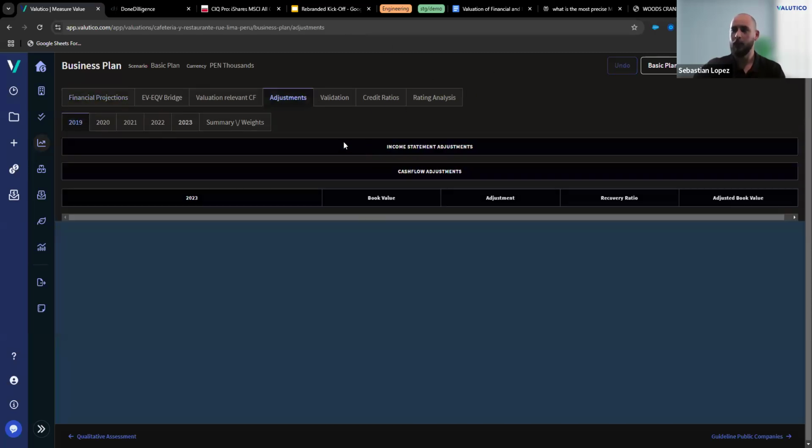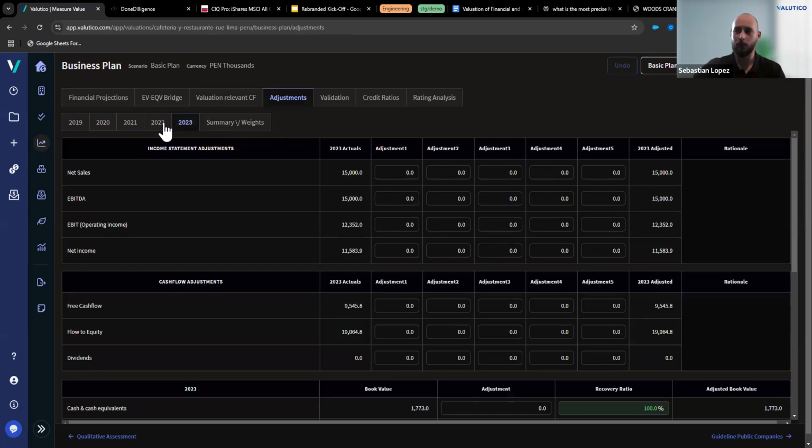Within the adjustments tab, we're going to see that we have all the 5 historical years available that we are working on. If you just have uploaded 3, there's no problem. You can just work with 3. But basically here we're going to be seeing the actual numbers for our sales, EBITDA, EBIT, net income, free cash flow, flow to equity, and dividends for each of the years. And we can add up to 5 adjustments per each account.